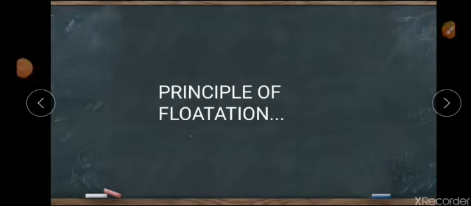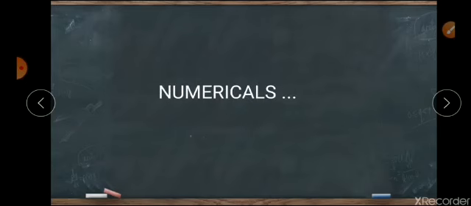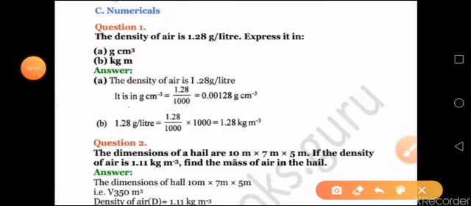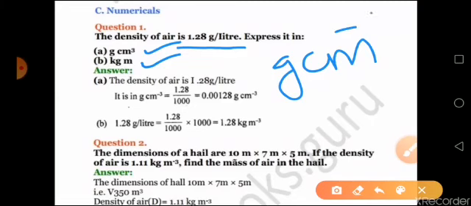With this your chapter is complete, your theory part is complete. Now let us move on to the numericals of your chapter. Coming to the numericals, the first question: the density of air is given in gram per liter. You have to express it in gram centimeter raised to minus 3 and kilogram meter raised to minus 3. In your question you have a small mistake. It is gram centimeter raised to minus 3 and kilogram meter raised to minus 3.